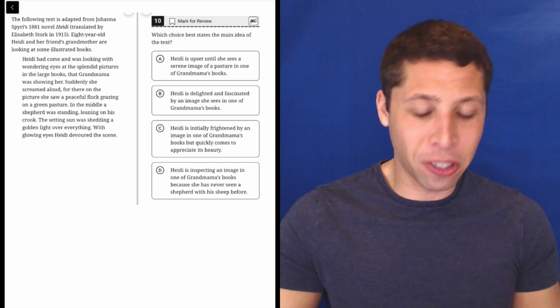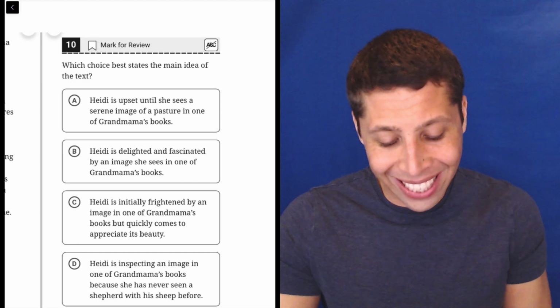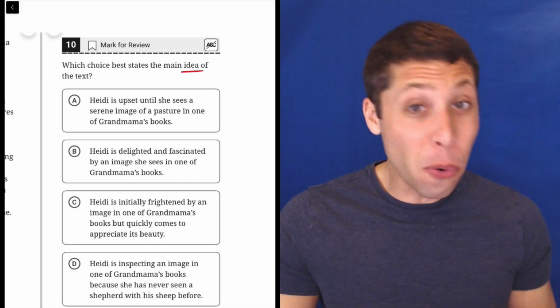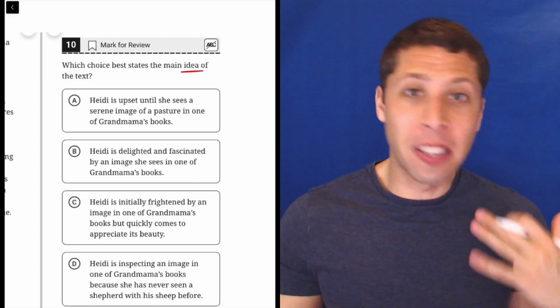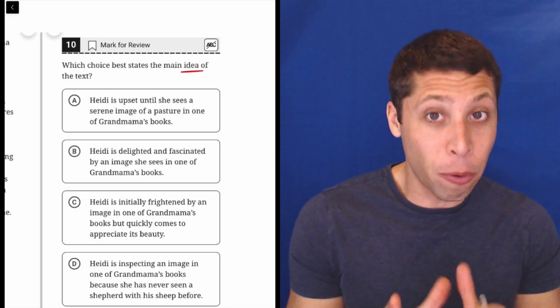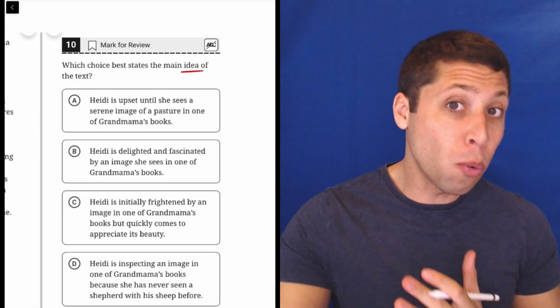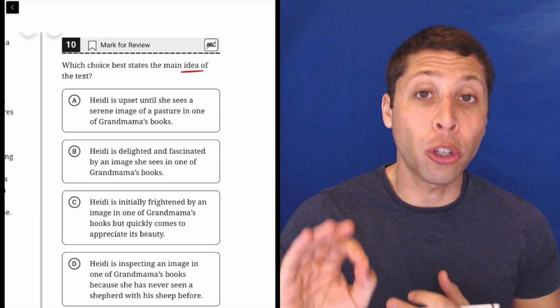Now notice first that this question is similar to some of the ones we've seen before, but slightly different. Which choice best states the main idea of the text? Before, we were being asked about the main purpose. Does it matter? No, not to me, but to the SAT it does. This, I think, would be considered an information and ideas question, whereas all the ones that came before, I'm pretty sure would be considered craft and structure.